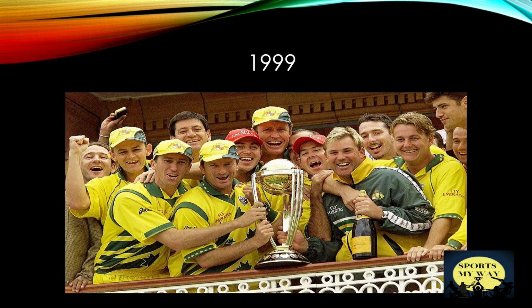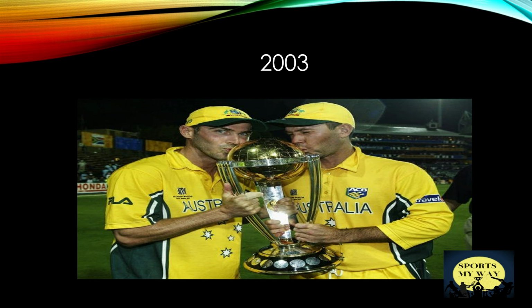Under new captain Steve Waugh, Australia won the 1999 World Cup. Since the 1999 World Cup till now, the World Cup trophy design remains the same. In 2003, again Australia won the World Cup under Ricky Ponting's leadership. The trophy design remained the same as in the 1999 World Cup.